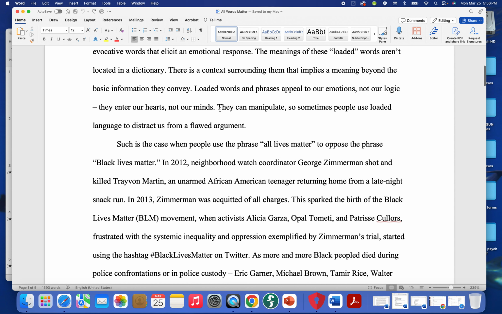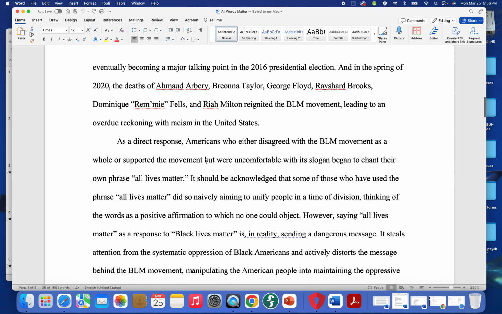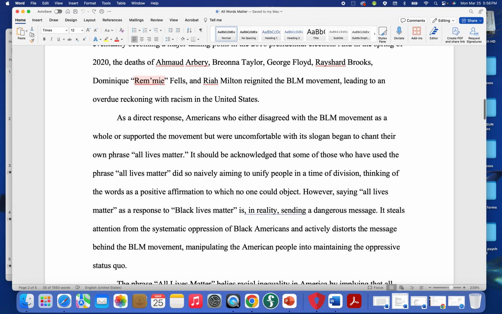Let's take a look at the next one. This says, "They can manipulate, so sometimes people use loaded language to distract us from a flawed argument. Such is the case when people use the phrase 'all lives matter' to oppose the phrase 'Black Lives Matter.'" So we've got these two. Such is the case, meaning that here's the statement, and then here is an example. So these two are tied together again, and by using this phrase, "such is the case," this connects those two together.